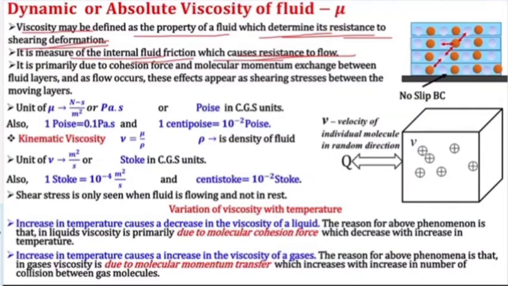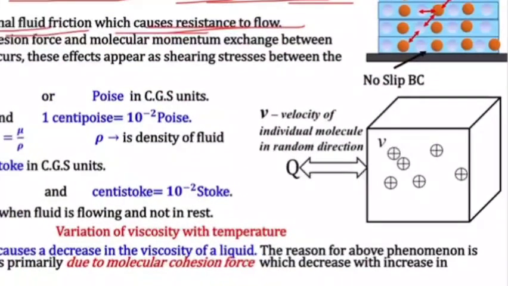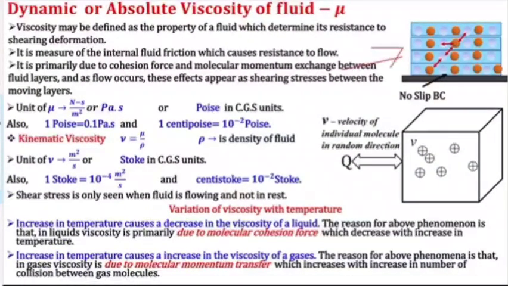Okay, so if I take this particular example here, this represents four layers of fluid. So if I apply a force at the top layer so that it starts moving with velocity v, let's say, what will happen? Because of intermolecular forces between two molecules, these are representing the intermolecular force.